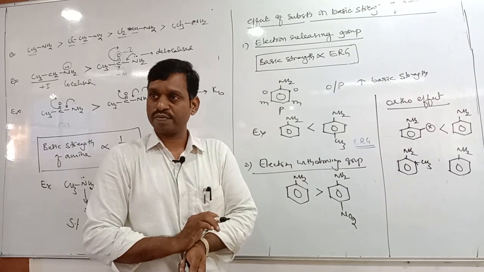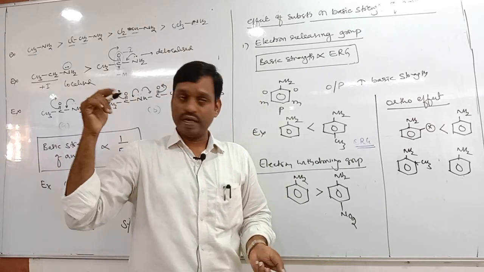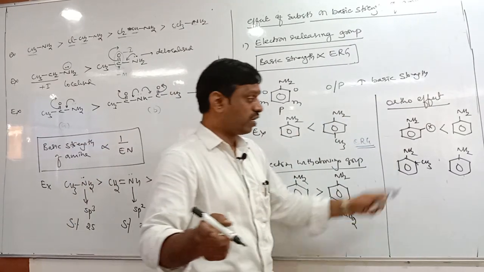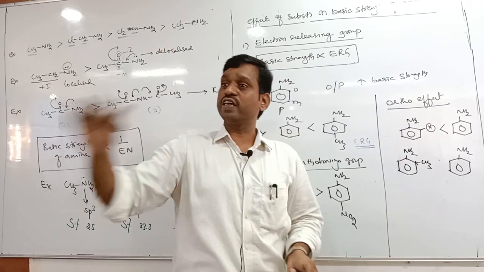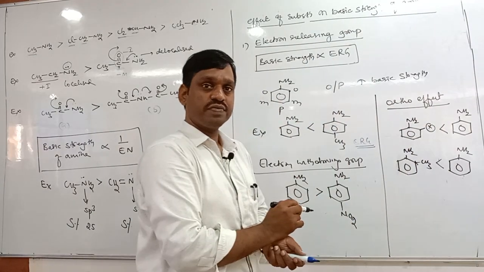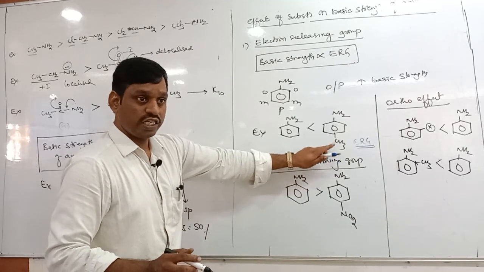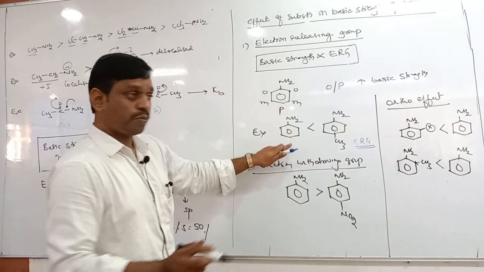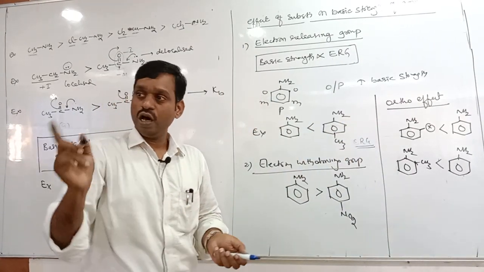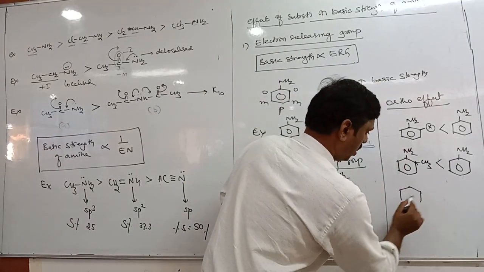But there is an ortho effect. Whatever group is at the ortho position, whether it is a releasing group or an electron withdrawing group, its basic strength always decreases. So therefore, aniline is more basic than orthomethyl aniline. That is the example I have taken here, para: paramethyl aniline is more basic than aniline. Suppose I take orthomethyl here, again the ortho effect comes. Therefore, ortho effect is applicable for aniline.